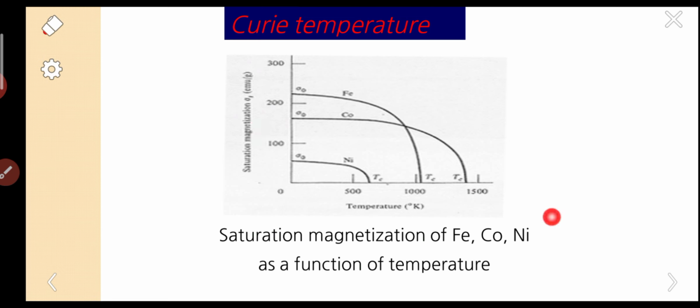For practical or engineering applications, they take proportions of iron, cobalt, and nickel, get the desired saturation magnetization, and use it in engineering applications.